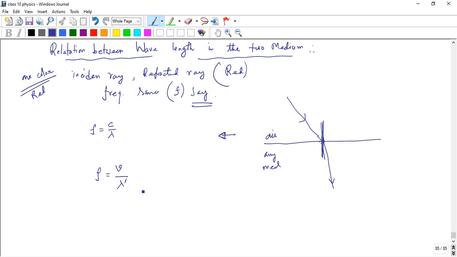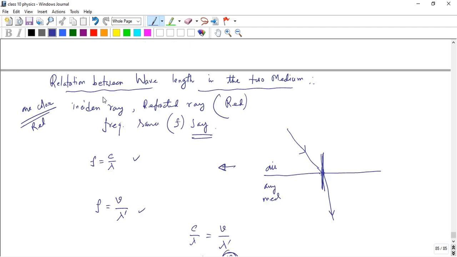So compare these two: c by lambda is also equal to v by lambda dash, as the velocity changes. So the new wavelength lambda dash is equal to v by c times lambda. And what is v by c?